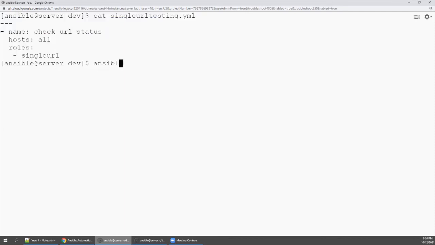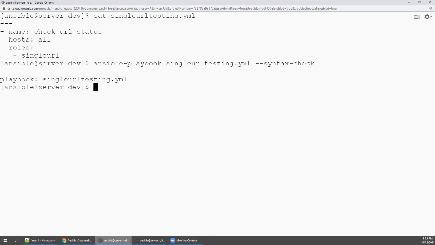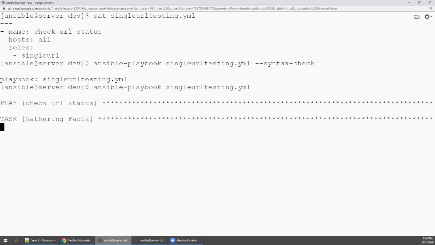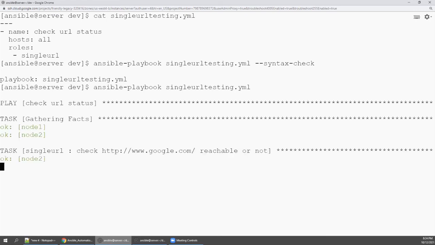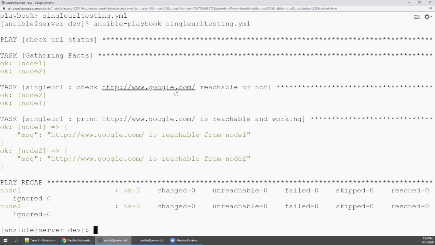If you want to verify all the syntax is correct, run ansible-playbook single URL testing with syntax check, so that you can make sure everything is fine. Then execute this single URL testing. See here, it is trying to check google.com and printing from node 1. This is the dynamic fact fetching the value and assigning it, and the URL variable is replaced by google.com.